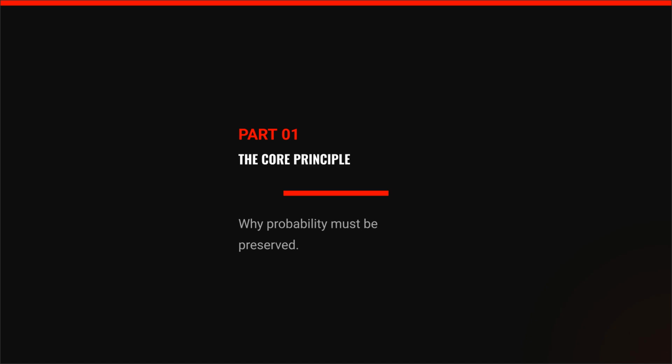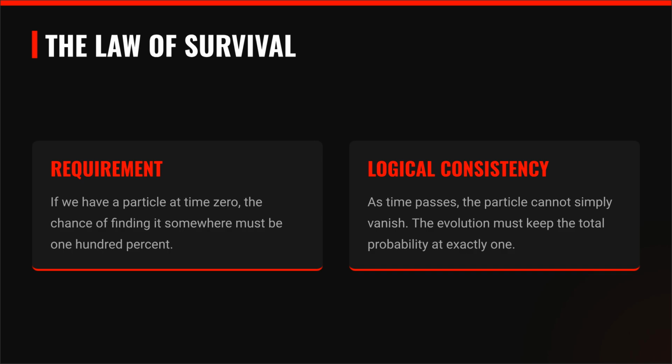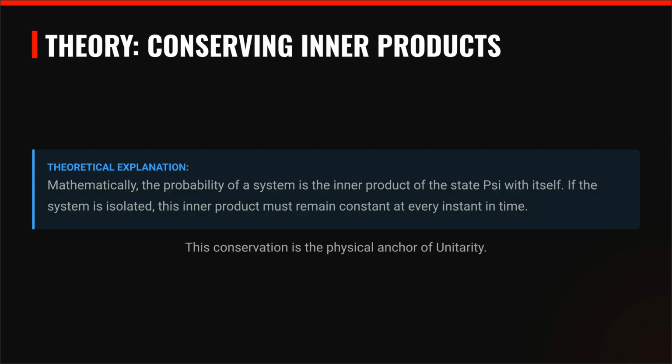We begin with Part 01, the core principle, exploring why probability must be preserved in quantum mechanics. The law of survival states that if we have a particle, the chance of finding it somewhere must be 100%. Logically, the particle cannot vanish over time, meaning the evolution must keep the total probability exactly at 1. This conservation is the physical anchor of unitarity. Mathematically, the probability of a system is the inner product of the state psi with itself, and this inner product must remain constant if the system is isolated.